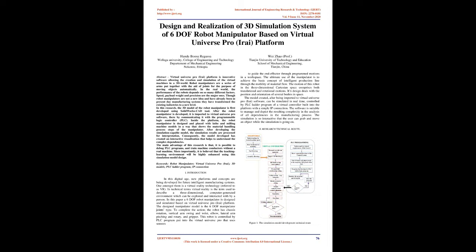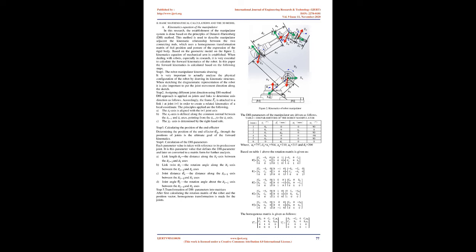Introduction. In this digital age, new platforms and concepts are being developed for future intelligent manufacturing systems. One amongst them is a virtual reality technology, referred to as VR. In technical terms, virtual reality is the term used to describe a three-dimensional, computer-generated environment which can be explored and interacted with by a person. In this paper, a 6DOF robot manipulator is designed and simulated based on Virtual Universe Pro, Irai, platform. The designed manipulator model is the 6DOF manipulator joints type.